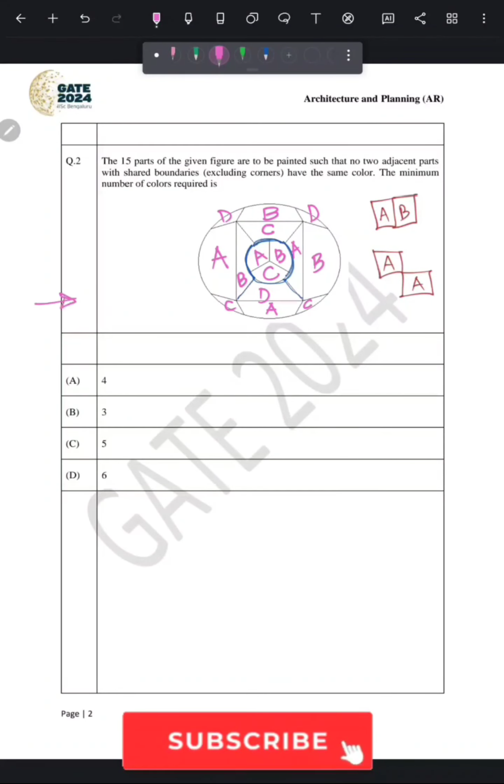Let's see the next question. Question number 3: how many 4-digit positive integers divisible by 3 can be formed using only the digits 1, 3, 4, 6, 7 such that no digit appears more than once in a number? So we have to find the 4-digit numbers which will be divisible by 3, from these 5 digits. A number can be divided by 3 if the sum of its digits is divisible by 3.